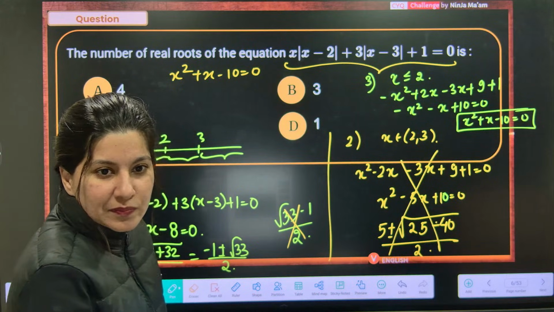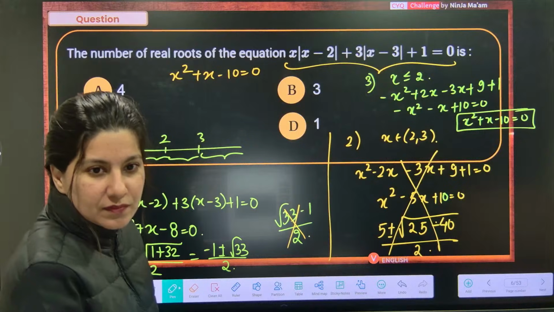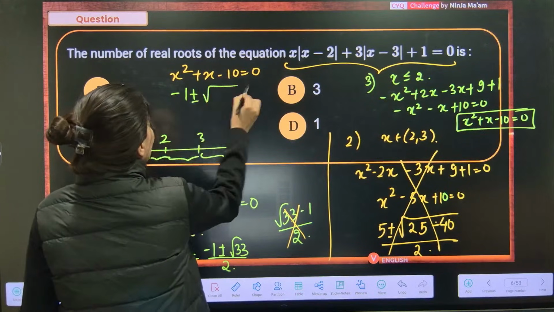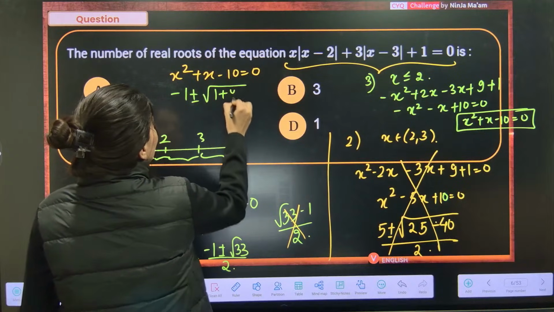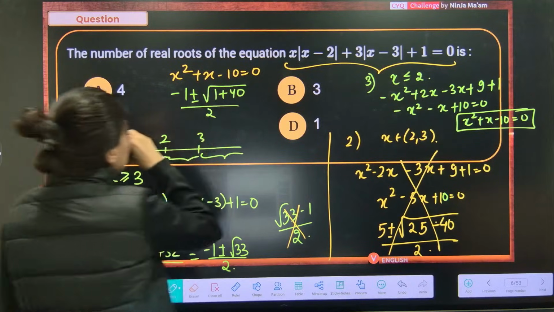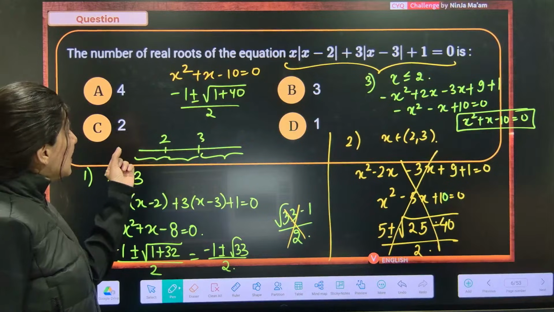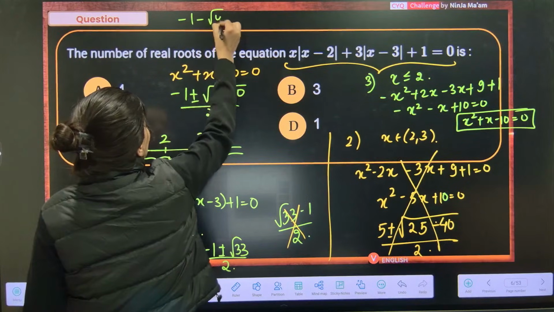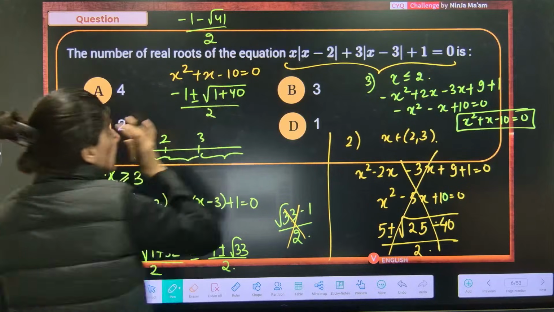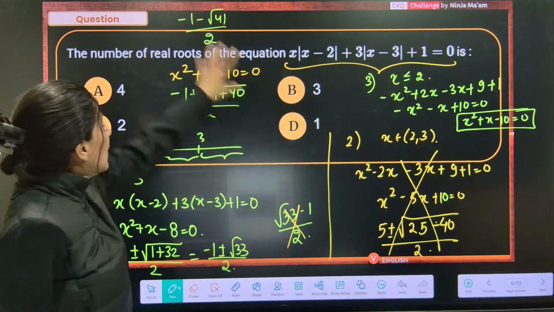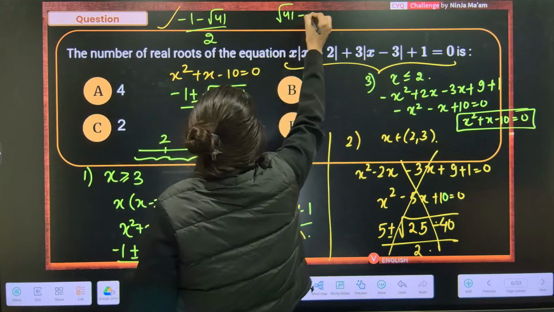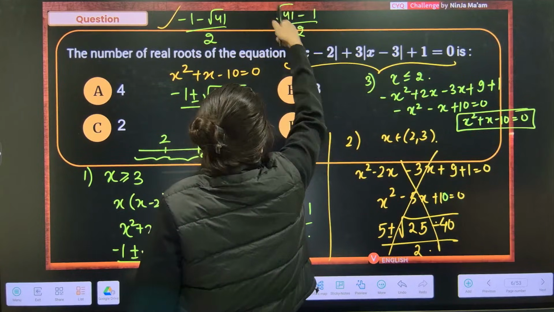Minus 1 plus minus square root of b square minus 4ac, 41 by 2. Okay. So I think the negative one is minus 1 minus root 41 by 2. I think this is the negative thing. x is less than 2, so I think this is what we are going to accept. But root 41 minus 1 by 2, this we are going to reject.